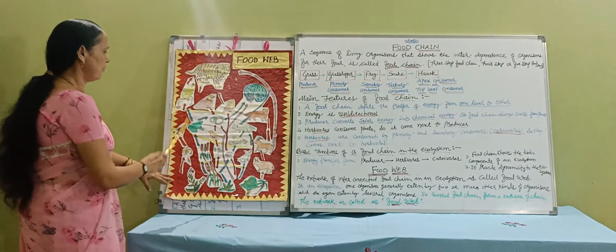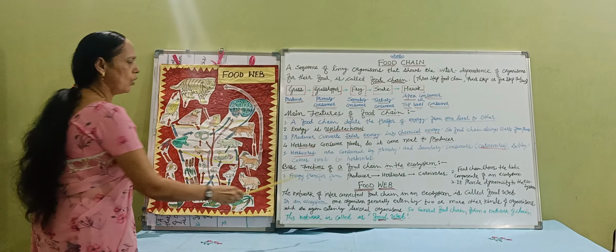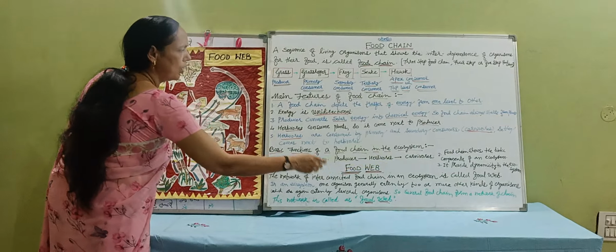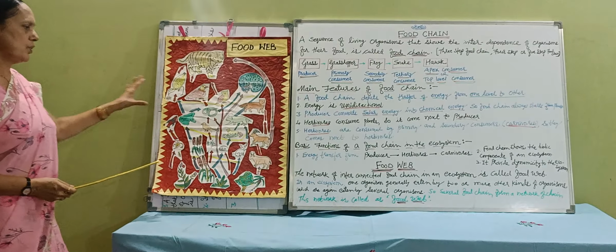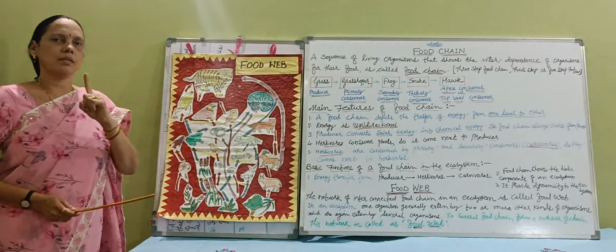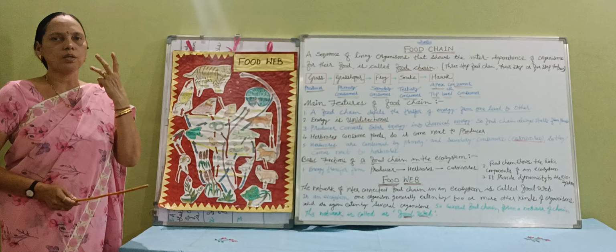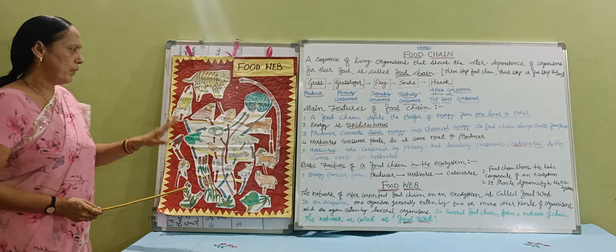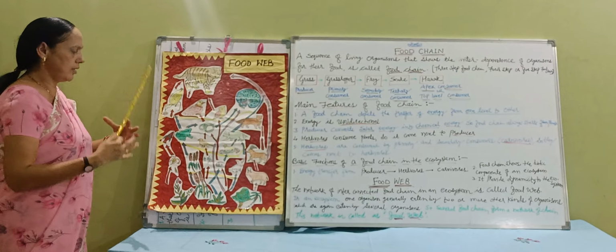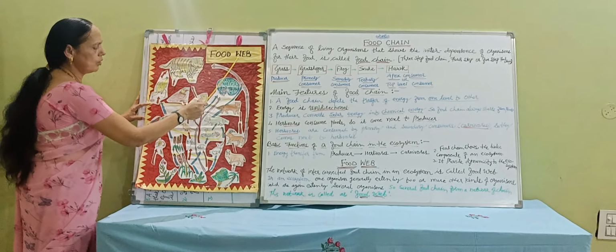Just see, this is one food chain, second, third, fourth, fifth, sixth, seventh. So a network of interconnected food chains in an ecosystem is called a food web. In a food chain only a single chain can be there, a 3-step chain, 4-step chain or 5-step chain. But here all the chains are interconnected just like a web, and that's why this is called a food web.